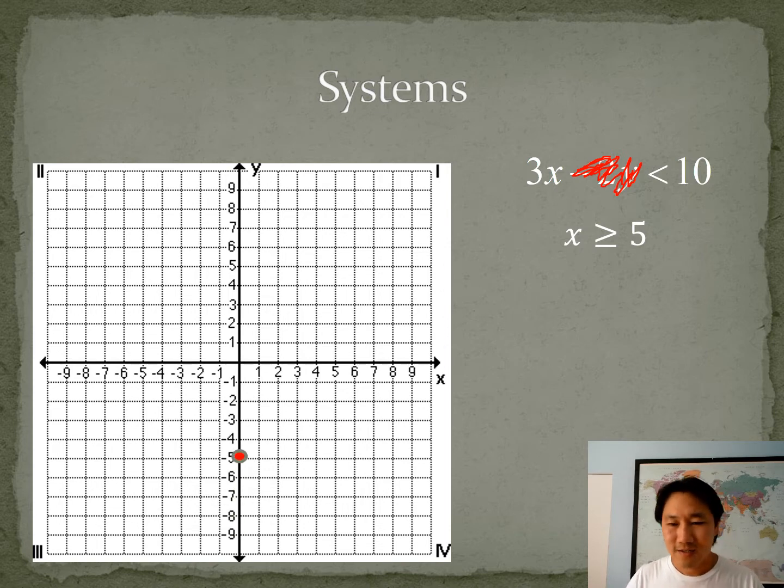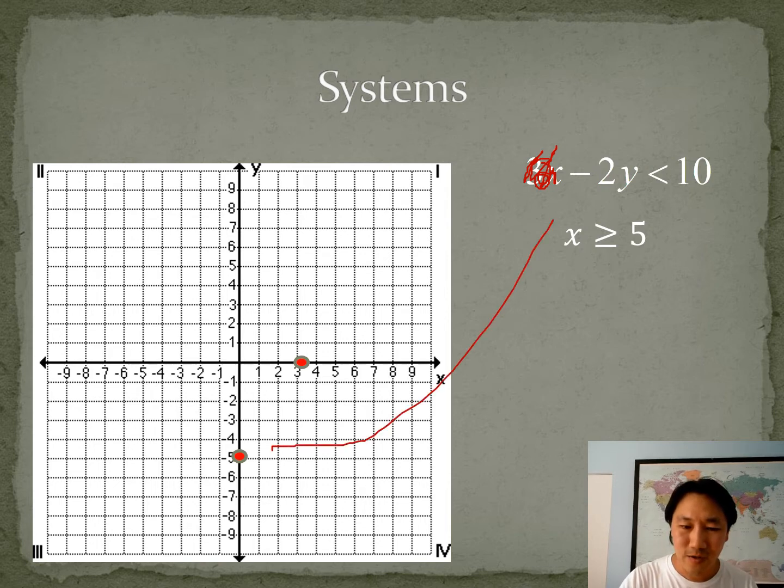Just kidding. There it is, 10/3. Now let's do the y-intercept. If I cover up the x now and then solve for y, you have y is equal to -5, and it already showed up here. So there's our graph.